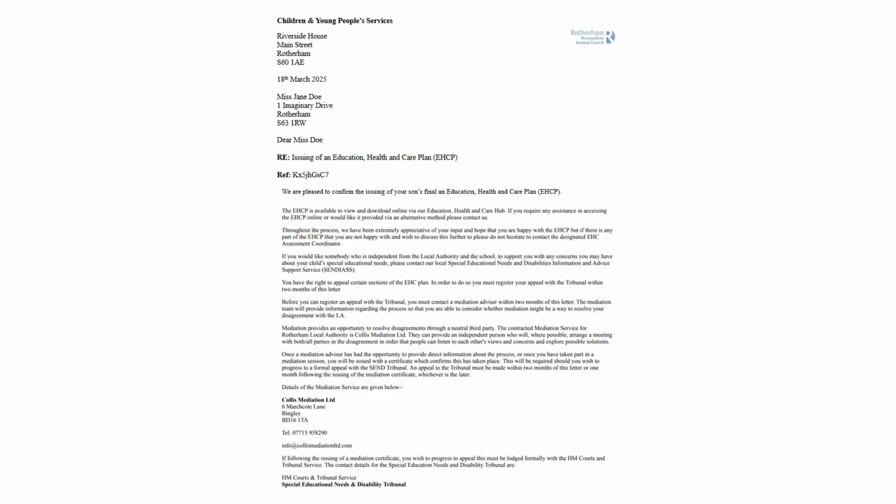This is a letter template which the local authority in Rotherham uses to inform parents and carers and young people about an EHC decision which gives them the right of appeal. This particular letter is about a decision to issue a final EHC plan, but whatever decision you're challenging, your letter must give you the right of appeal, as you can see here at the bottom. The tribunal needs the name of the local authority against whom you are appealing, as they will need to contact them and get information.